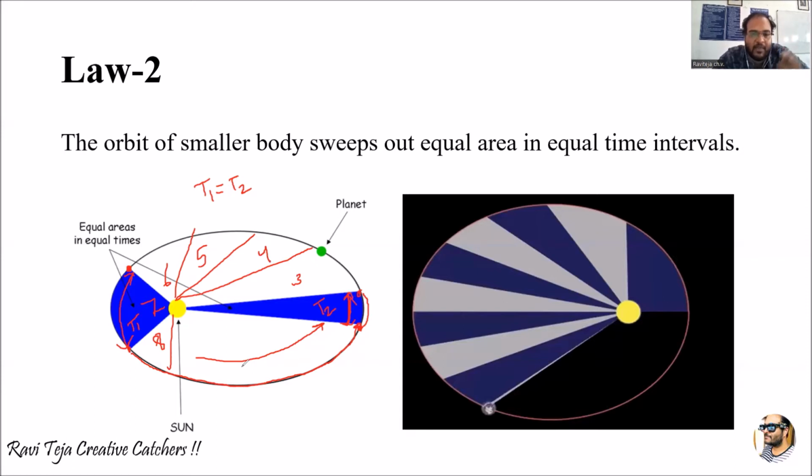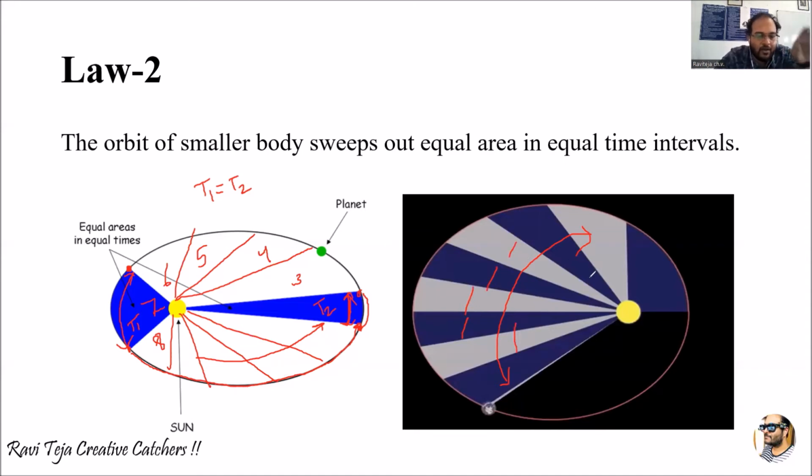The speed of the planet keeps on changing, such that ultimately the time taken by the planet to complete all these segments is equal.